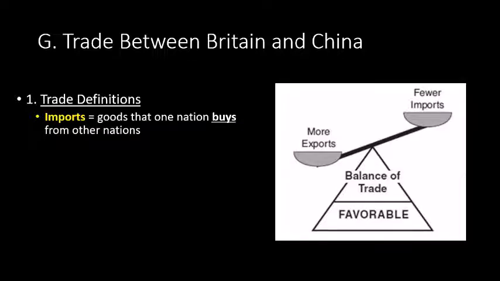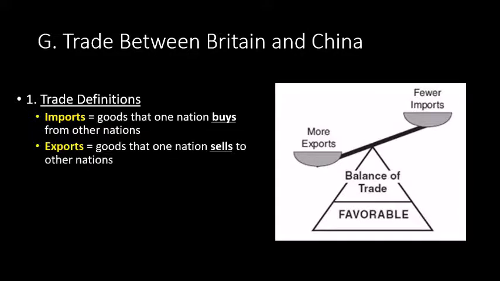Now, when one nation sells stuff to another nation, those are called exports. So if you think about it, when you import, you are bringing stuff in. Import, in. When you are exporting, you are Xing them out. You are pushing them out of your country and selling them somewhere else. Now, in order to make money off trade, think about how logical this sounds.